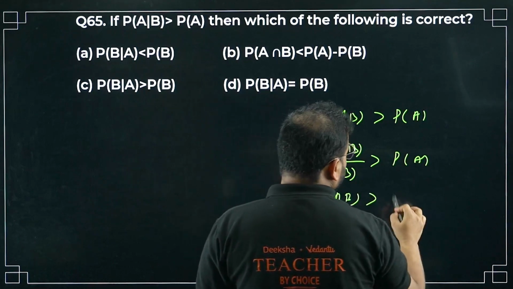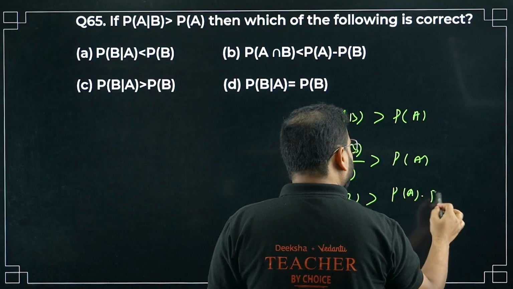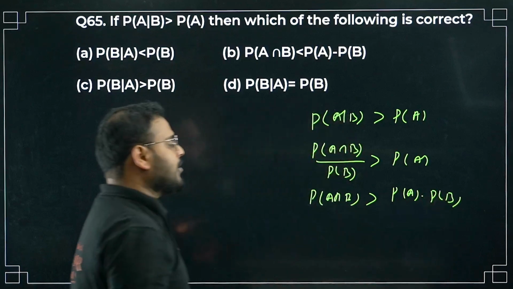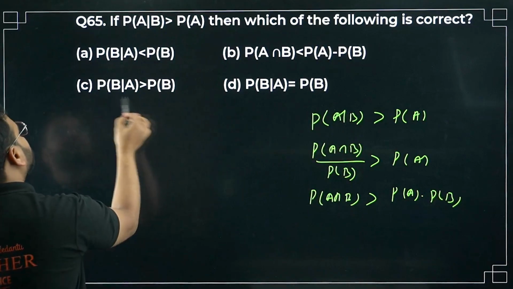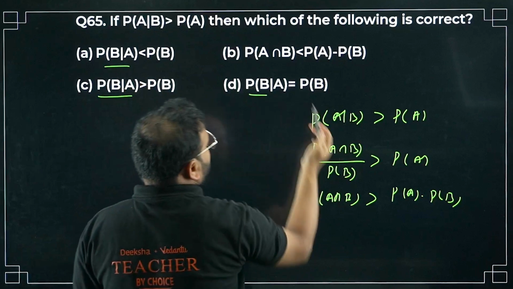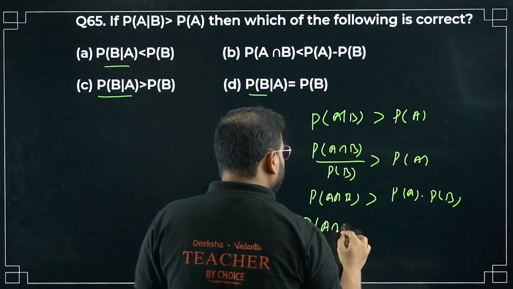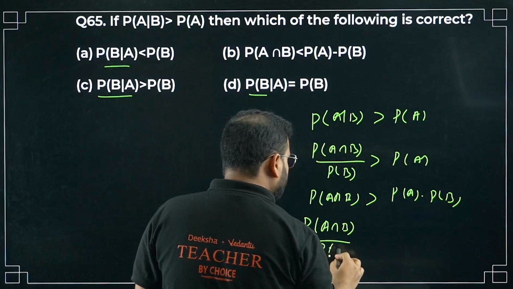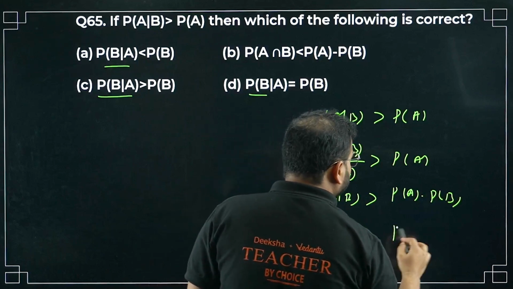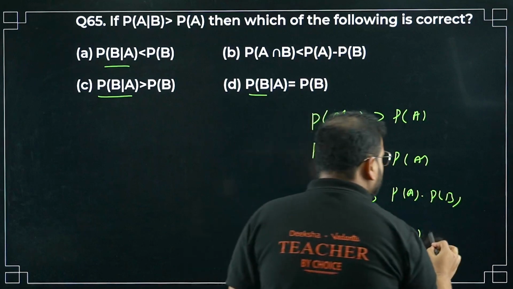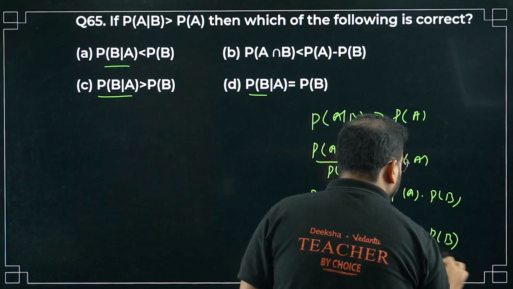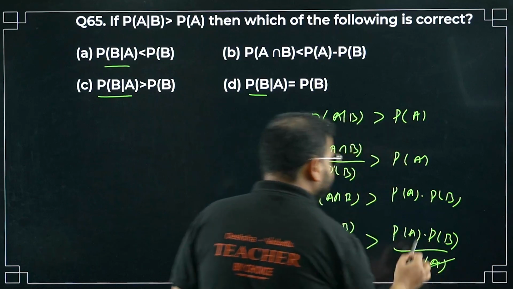Divide by P(A), why? Check here, we have P(B), P(A) like this. That's why: P(A intersection B) divided by P(A) is greater than P(A) times P(B) divided by P(A).